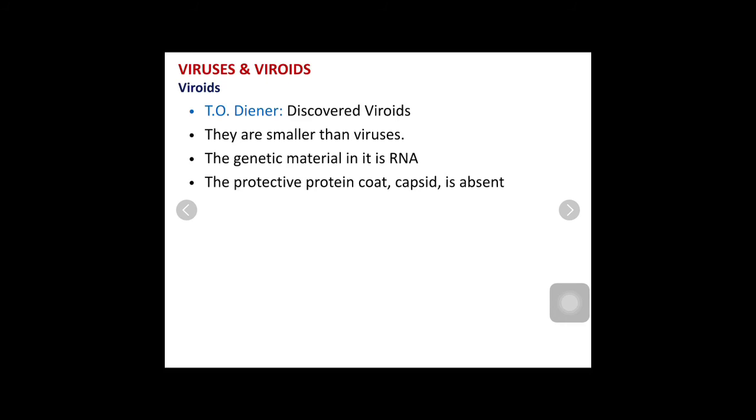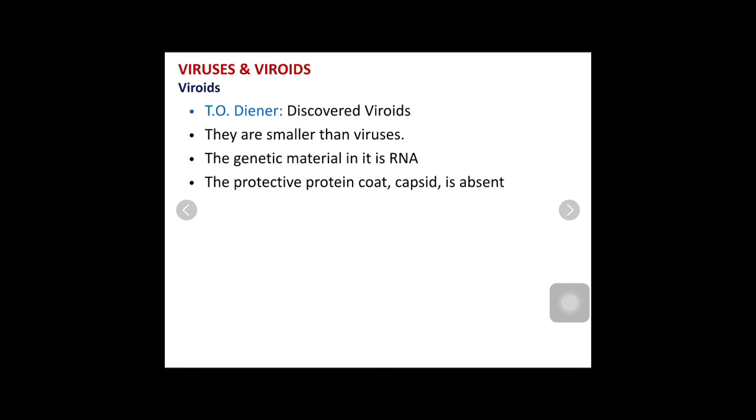And the fourth difference: there are various diseases caused by viruses, like tobacco mosaic disease, or you can say Alzheimer's disease. Okay, so these are the diseases caused by viruses. But another disease is caused by viroids. I will tell you the name of the disease caused by viroids. It is potato spindle tuber disease. So that's all about the non-cellular organisms, viruses and viroids.